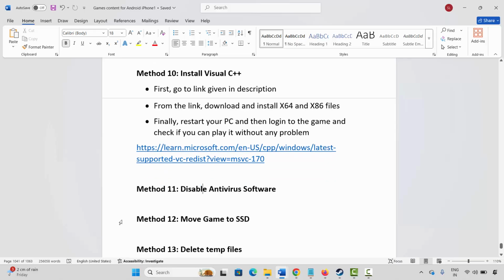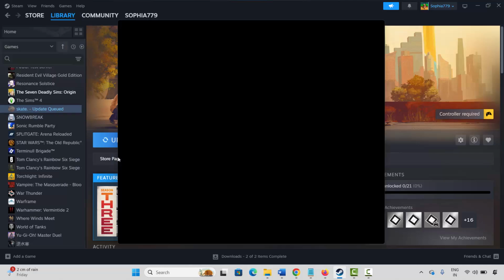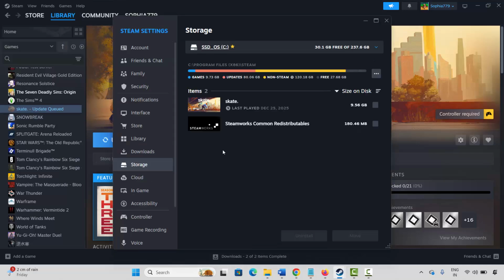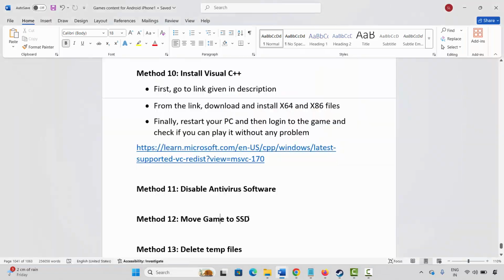Next is to move the game to SSD. If your game is not installed on SSD, then you can suffer from crashing or other issues on PC while playing the game. So you are suggested to check if the game is on SSD or on another drive. For that, go to Steam, click on Steam, click on settings, click on storage, and here you will find the game, whether it's on SSD or on another drive. If the game is on another drive, simply select it, and after that click on move. This will move the game to the SSD, and after that try to launch the game.